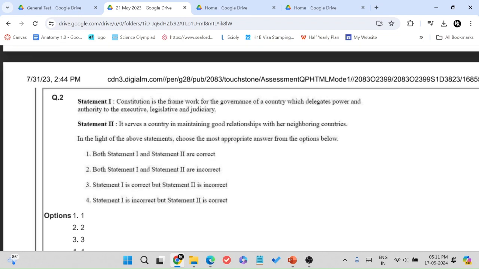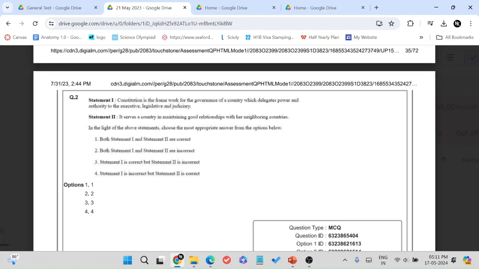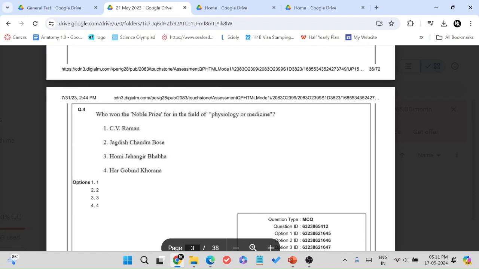We have a Venn diagram question, one polity question. So the constitution is the framework for the governance of the country. It serves the country in maintaining good relations with our neighboring countries. Both statements. Obviously, this is a very doable question as well. Another science question, major constituent of natural gas is methane.